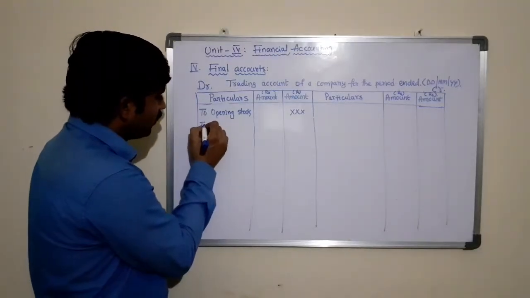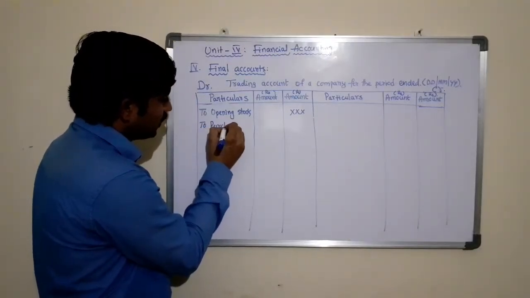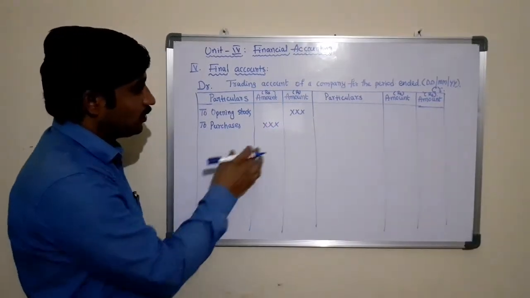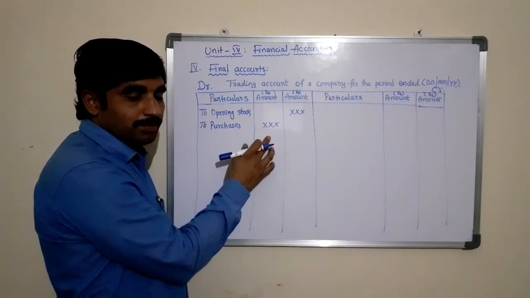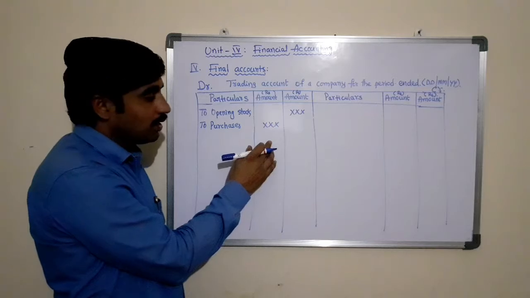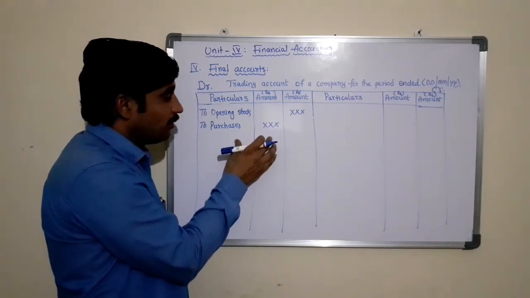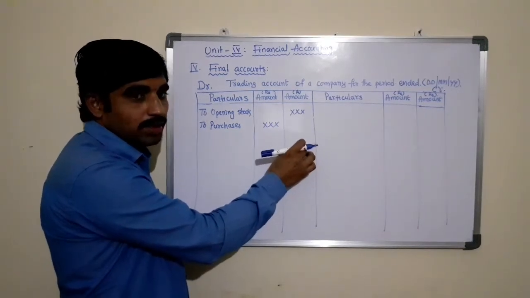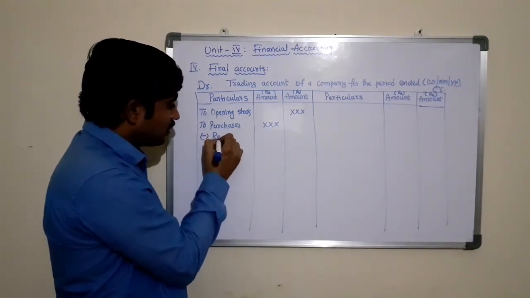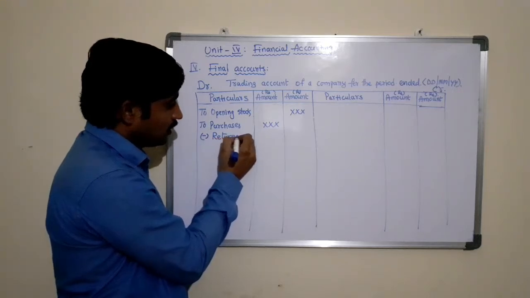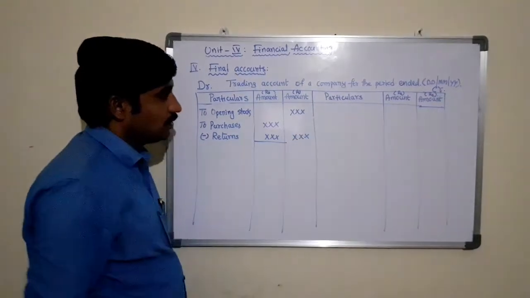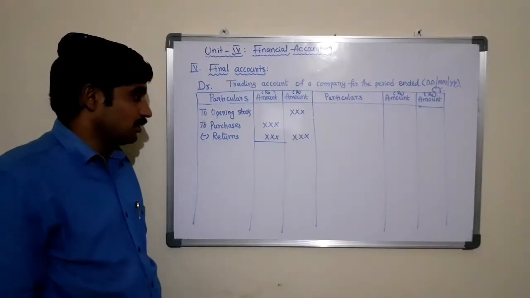Then we take 'To purchases'. Purchases is a direct expense which we write in the inner column, because sometimes you may have purchase returns in that particular period. Hence we need to adjust the amount with the returns in order to ascertain the net purchases. So purchases in the inner column minus returns in the inner column, and the net amount is transferred to the outer column as net purchases.